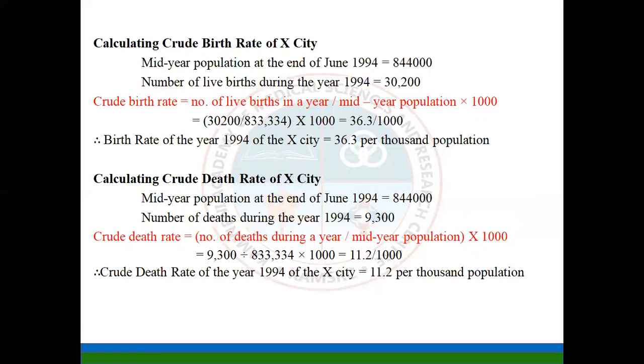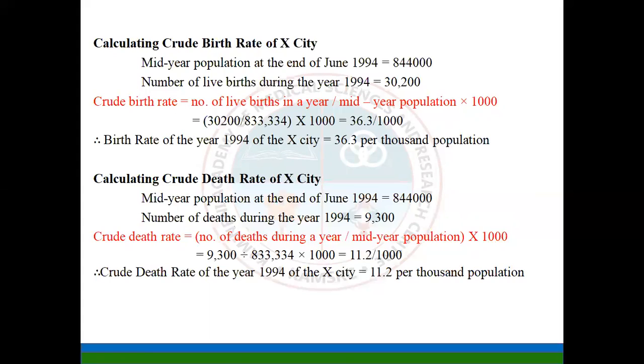That will be 36.3, so the crude birth rate will be 36.3 per thousand population.